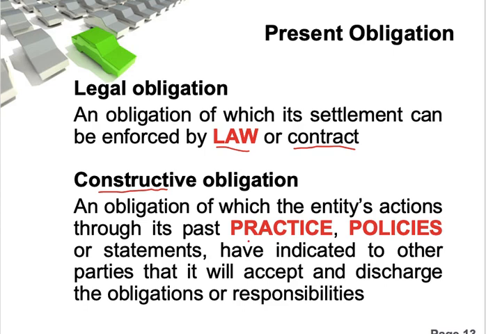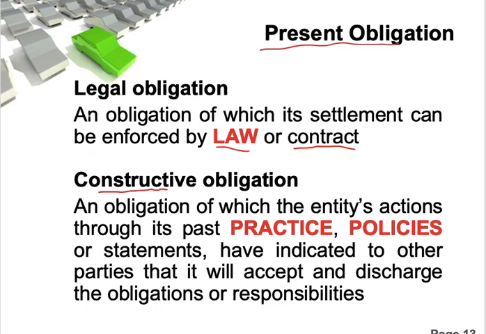Or it can be any published statement on your website or in your annual report. So that is considered constructive. Either there is a legal obligation or a constructive obligation, then you are considered as having a present obligation.